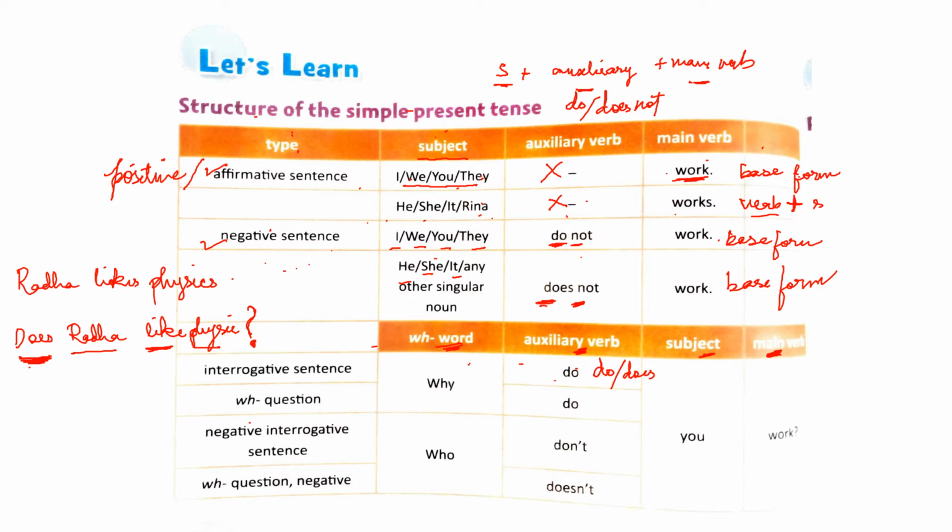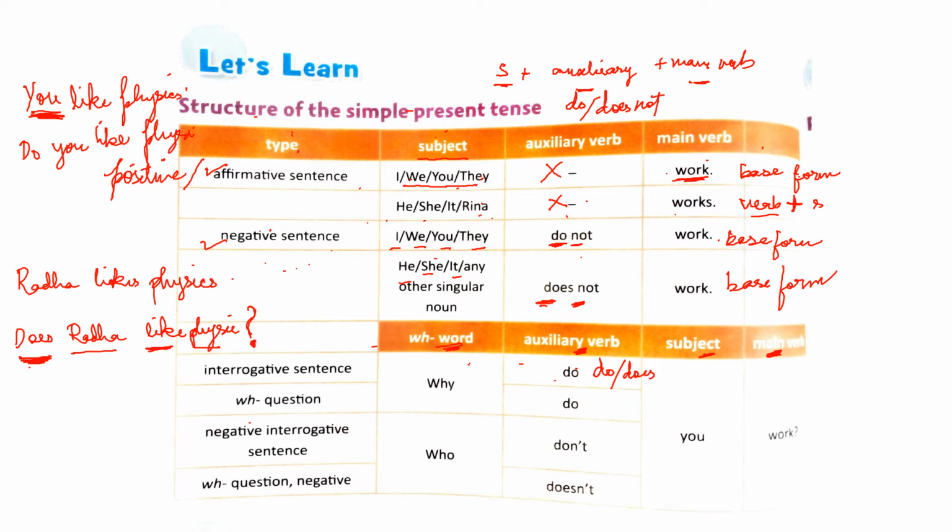So if the sentence was you like physics, the interrogative sentence in that case would have been do you like physics? Because the subject in the sentence given is you, so with you always use the auxiliary verb do.